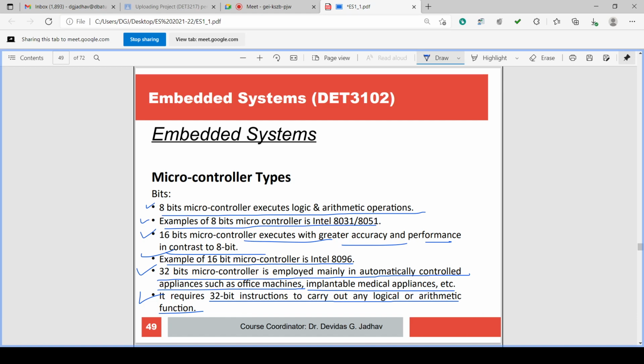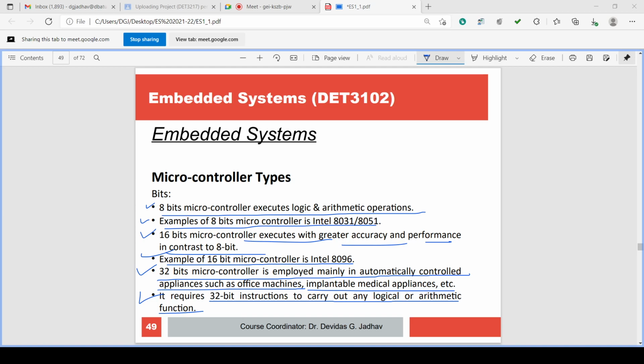If number of bits are there, obviously resolution will be more, accuracy will be more, isn't it? Resolution means accuracy. If you are having 1 bit, what will be there? Either 0 or 1. If we assign it to 5 volt, 1 will be 5 volt, 0 will be 0 volt. There is no other voltage in between. And if the sensor gives 3.5 volt, what is the accuracy? It will not work.